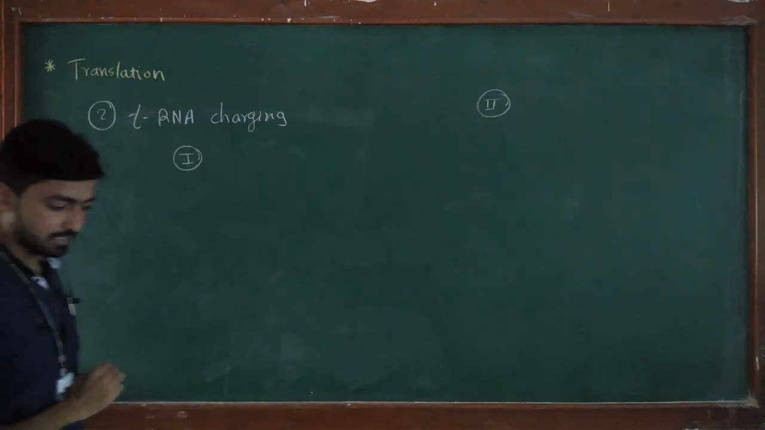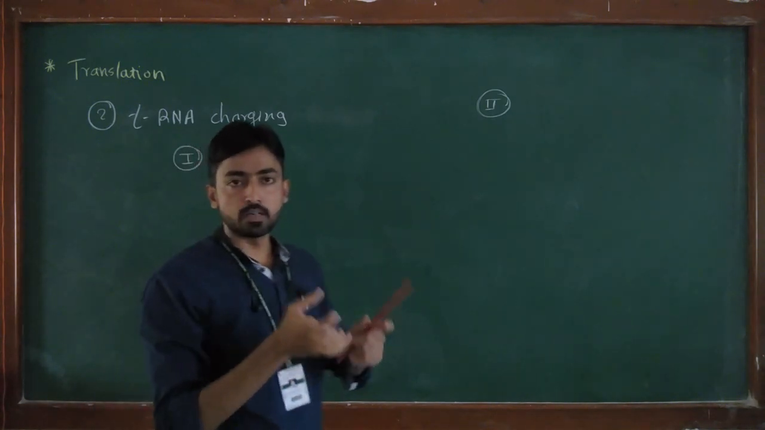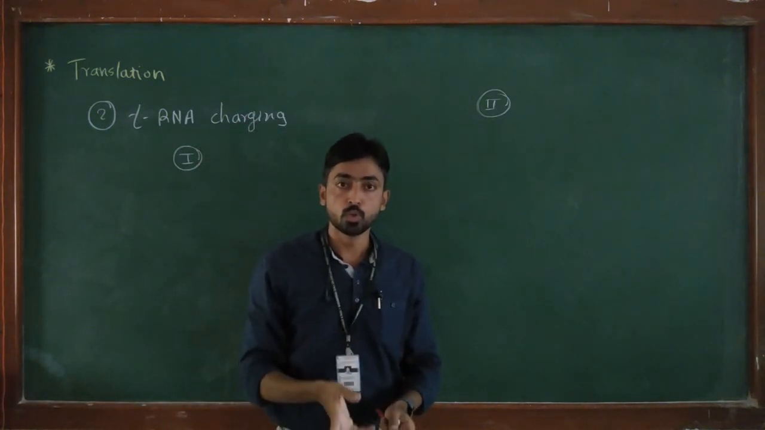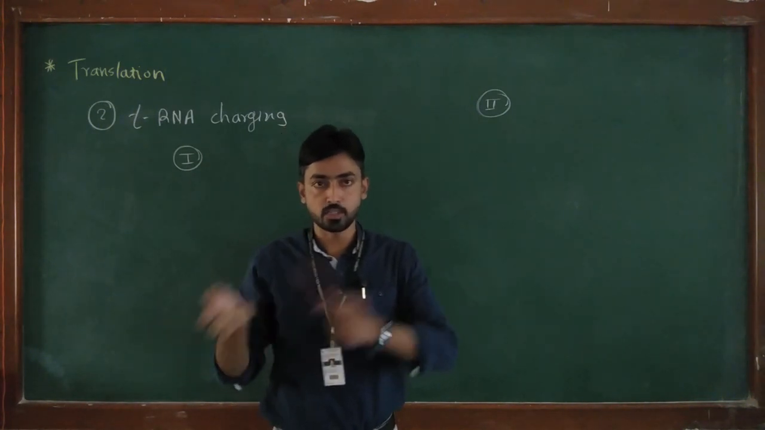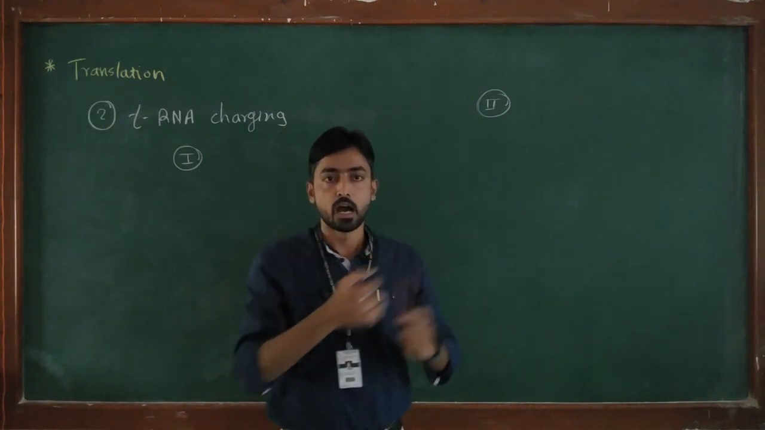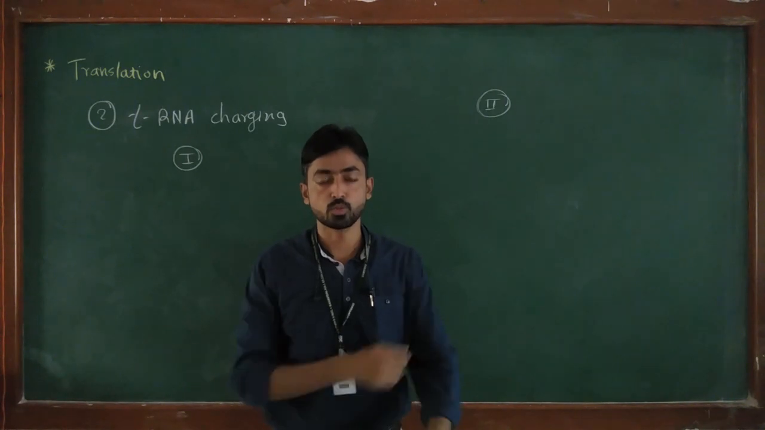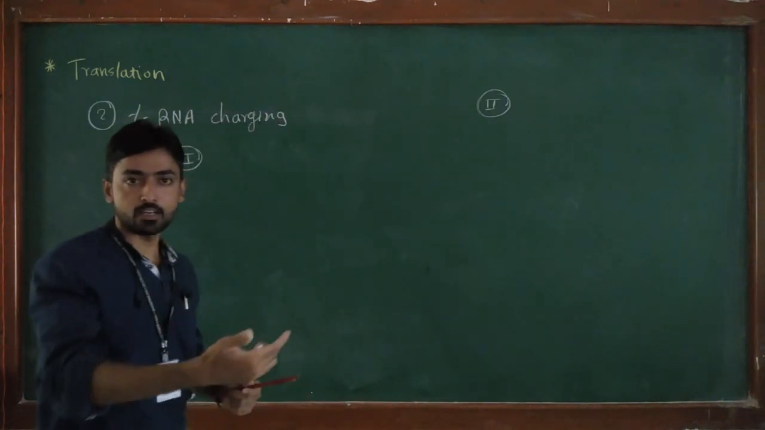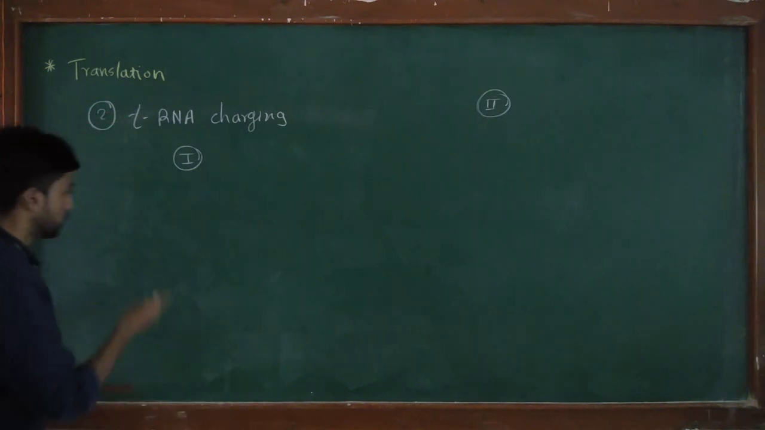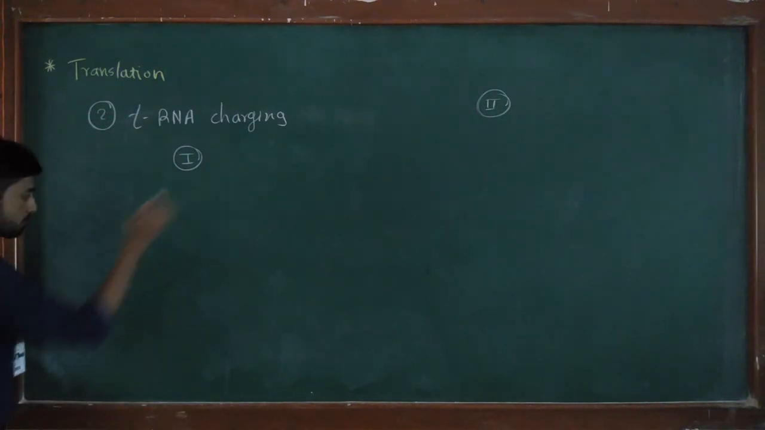The first stage is attachment of the amino acid to AMP. That means before connecting the amino acid to the 3' end of the tRNA, the amino acid must get attached to adenosine monophosphate. It is called adenylation of the amino acid. How does it happen? Here I am drawing the structure of an amino acid.